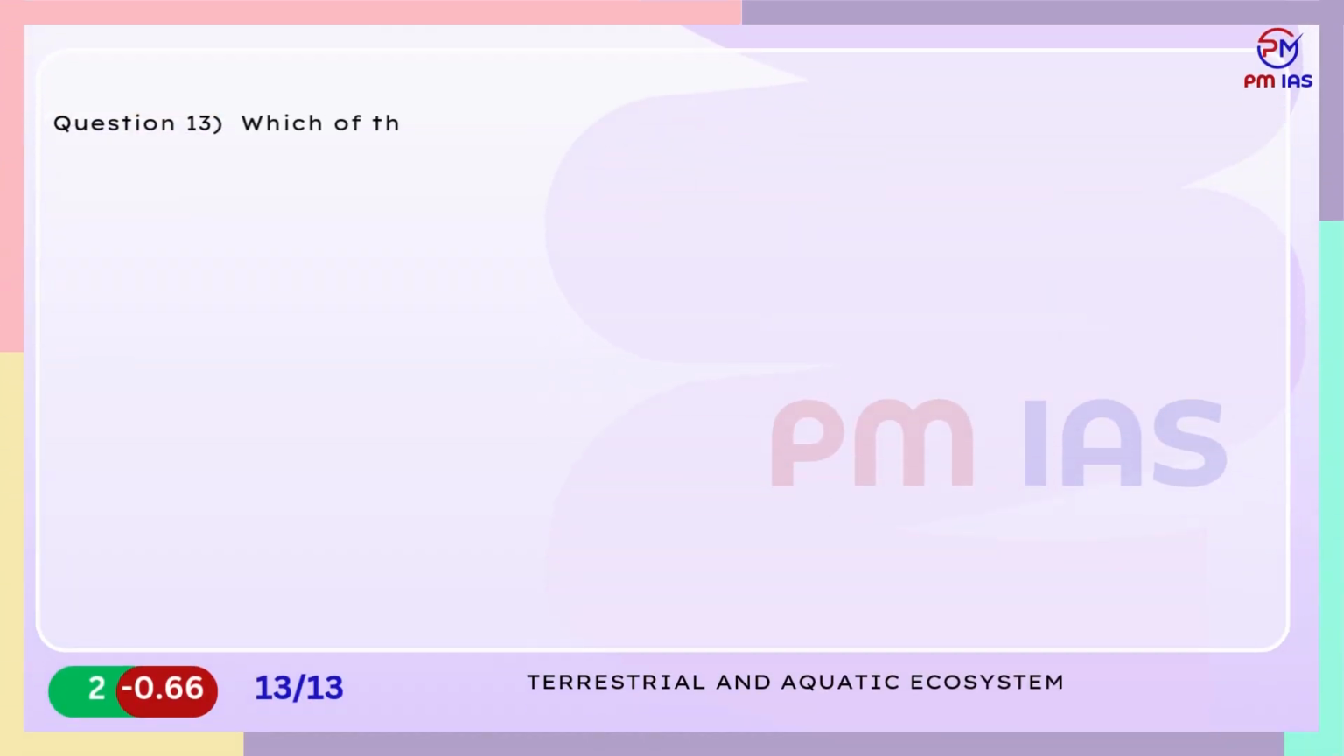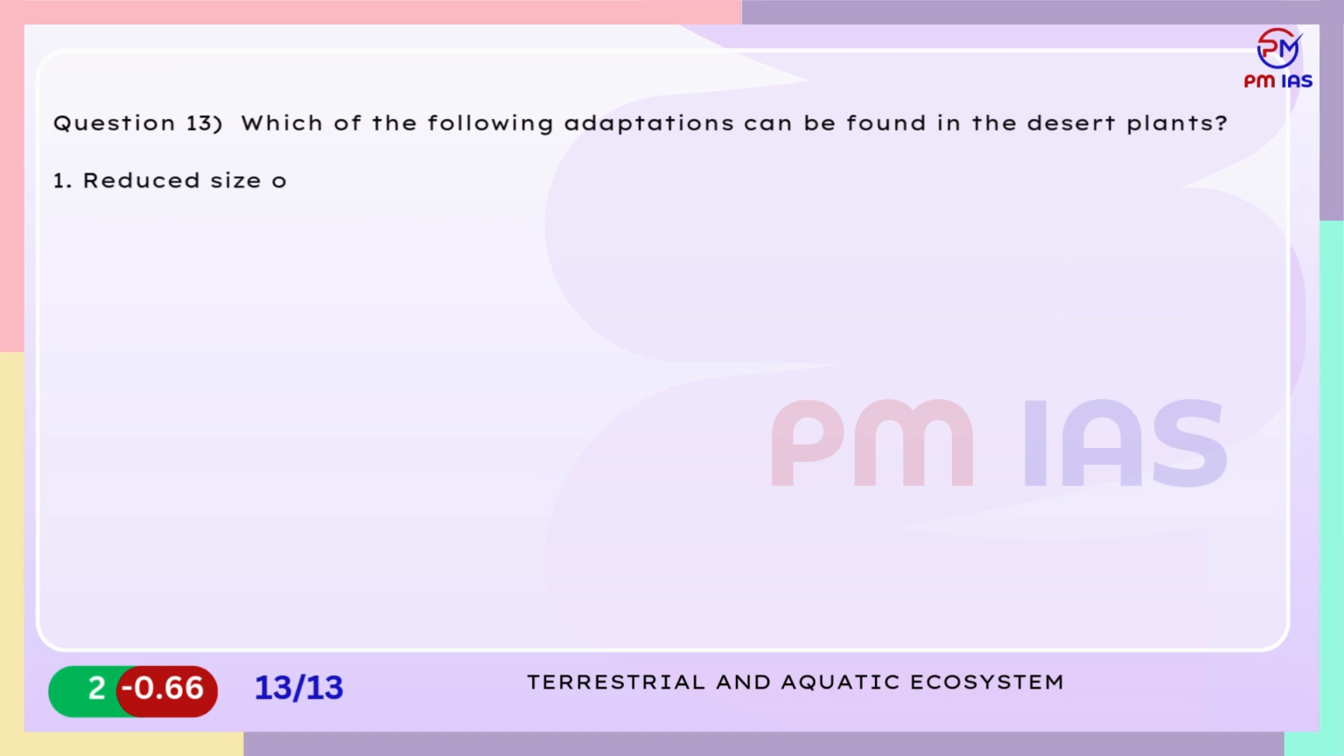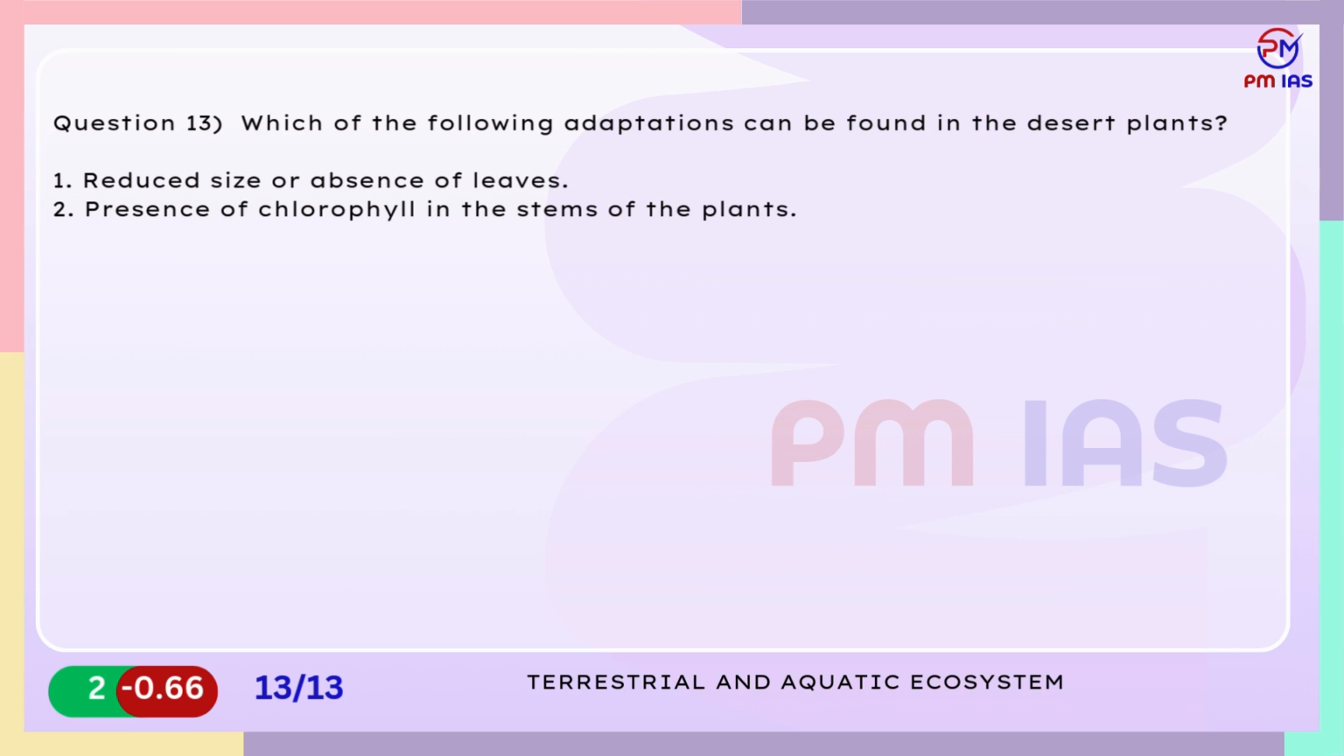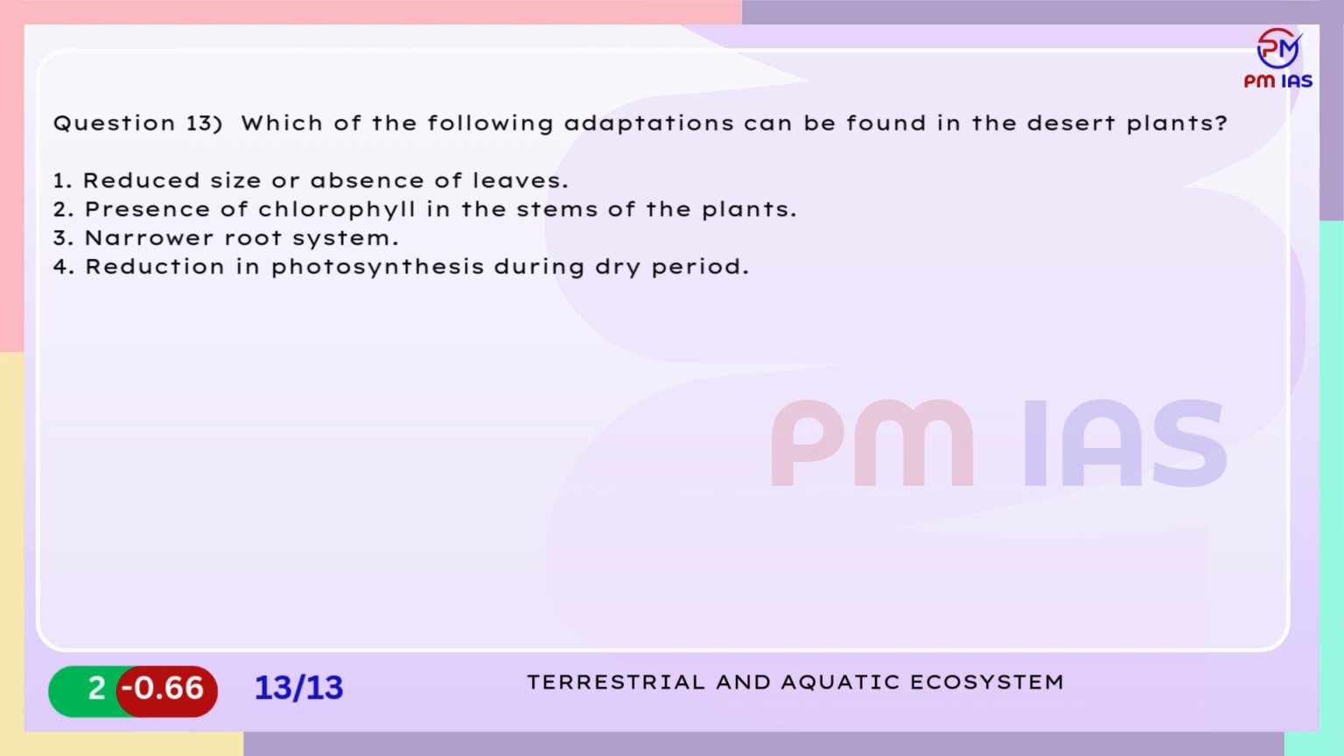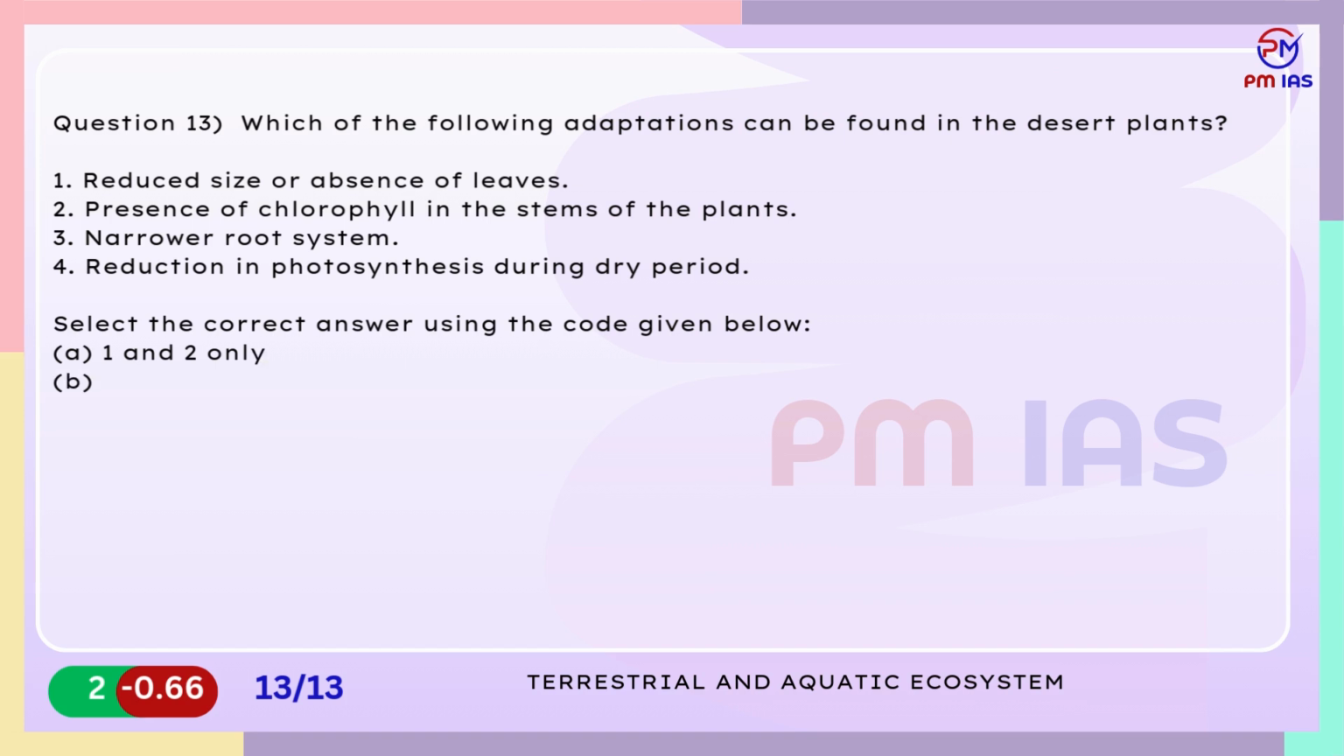Question 13. Which of the following adaptations can be found in the desert plants? 1. Reduced size or absence of leaves. 2. Presence of chlorophyll in the stems of the plants. 3. Narrow root system. 4. Reduction in photosynthesis during dry period. Select the correct answer using the code given below. A. 1 and 2 only. B. 2, 3 and 4 only. C. 1, 2 and 4 only. D. 1, 3 and 4 only.